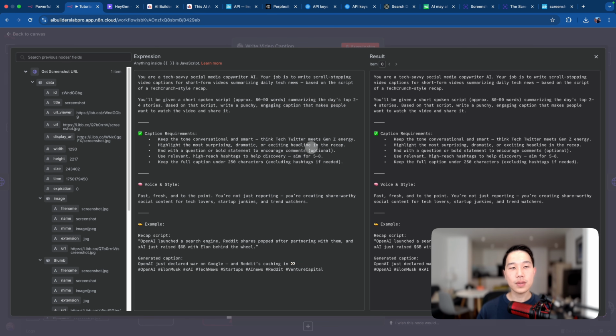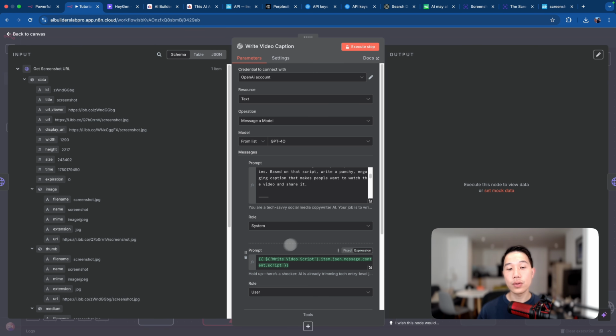And then for this particular system prompt, it's again very similar to how I structured the video script prompt. It's again starting with a role definition. You are a tech-savvy social media copywriter. And then a couple of other caption requirements, like the tone, what should be the highlight, and also the character limit for that caption. And more importantly, I actually provide examples this time, including how I use hashtags, how I use emojis, and also the overall references for the caption, so that the AI can roughly resemble this when it generates a new caption from the articles.